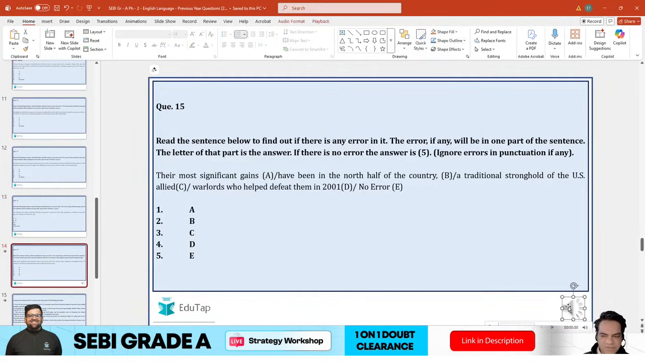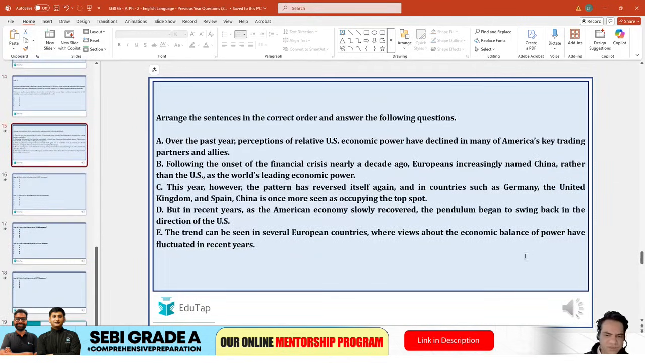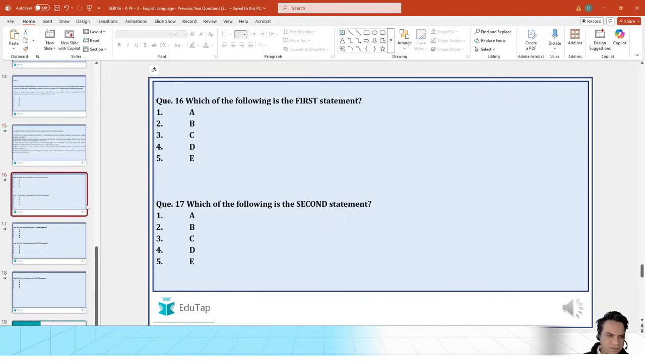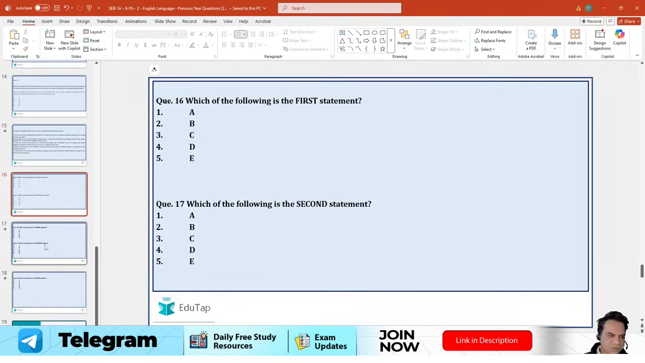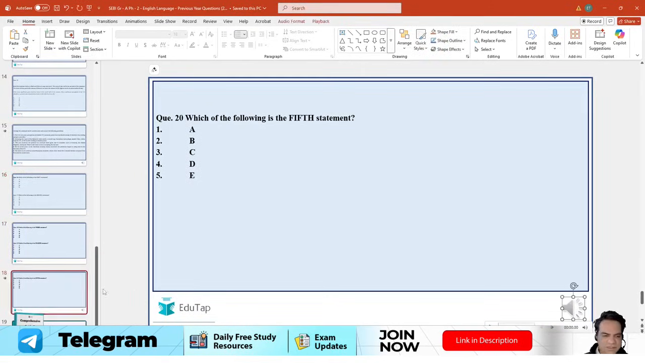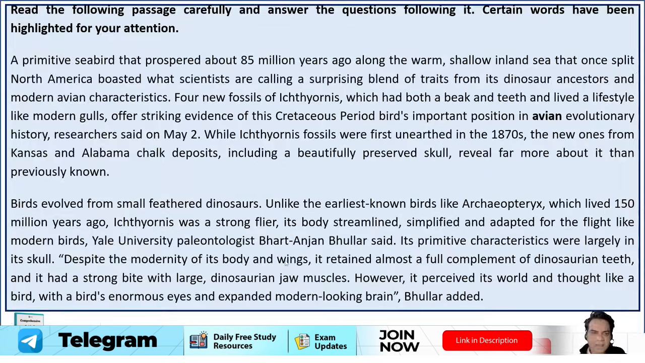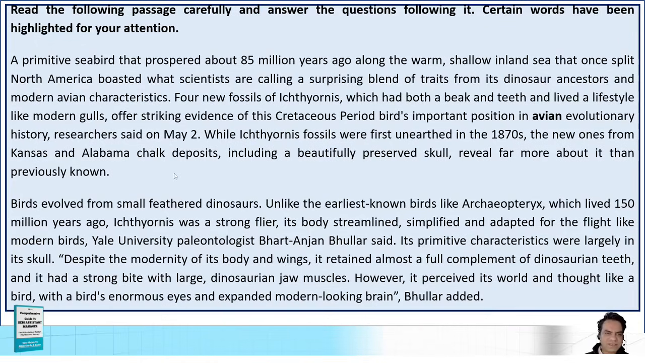So there were 5 error detection based questions, and then there were 5 questions based on your rearrangement. So you were given rearrangement based questions, parajumbles basically, and we are going to solve these questions, guys, herein, and we are going to provide you detailed solutions for all the questions. So let's start. So guys, this is the comprehension passage. Let's read it, and then we will get to the questions.